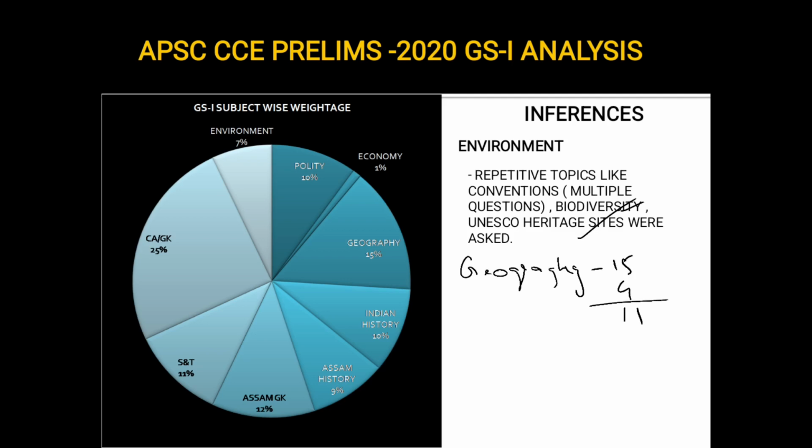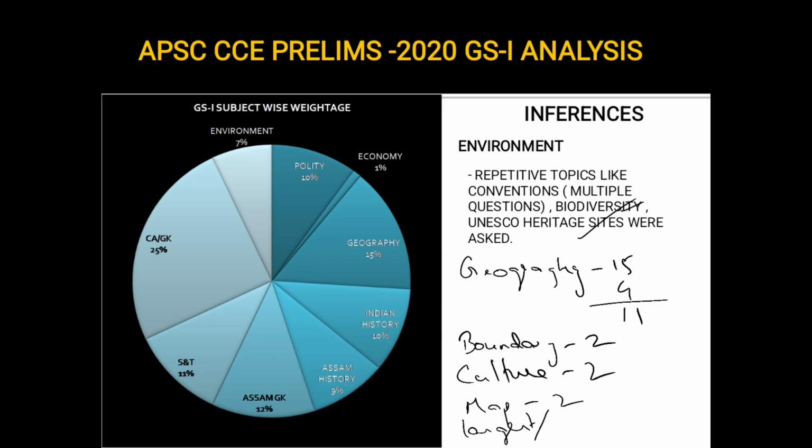Now, out of these 15 questions, boundary-based questions were 2, culture-based 2, like there was a question regarding some tribes, and some regarding certain festivals or dances. Map-based questions 2, and questions like largest continent, largest river, smallest, this kind of trivia-based questions were 3. So you see, every year whenever there will be questions from geography, there is a high probability that